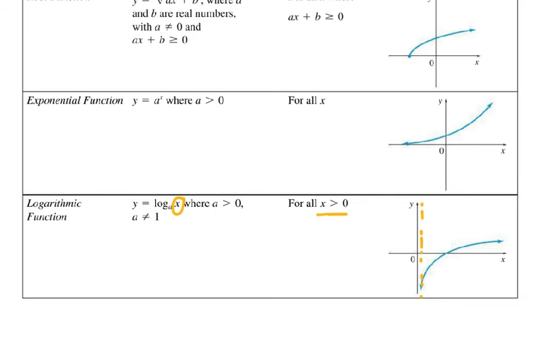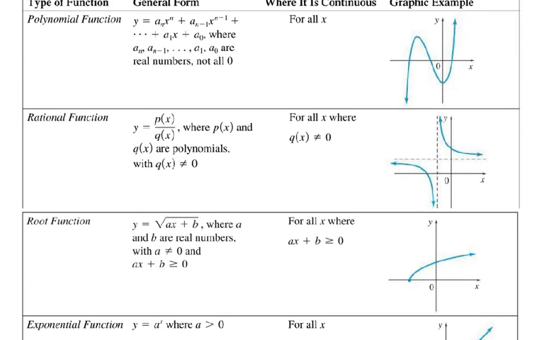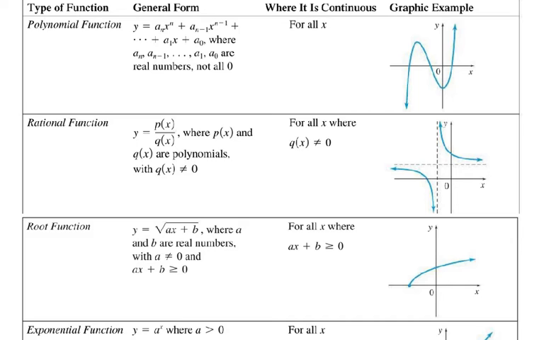All right, so as long as there's no log, no denominator, or no even root in your function, you're probably going to have a function that is continuous everywhere, or for all real numbers. So there would be no values that you have to omit.